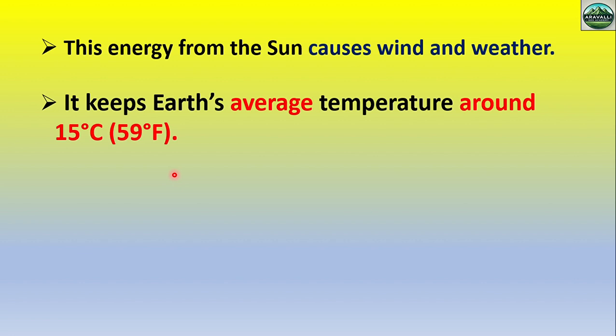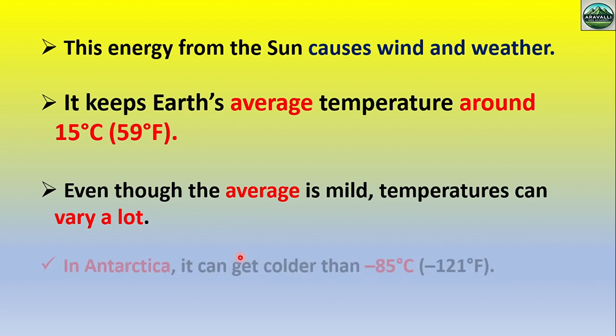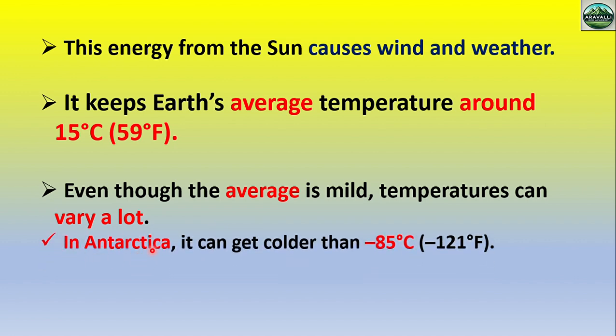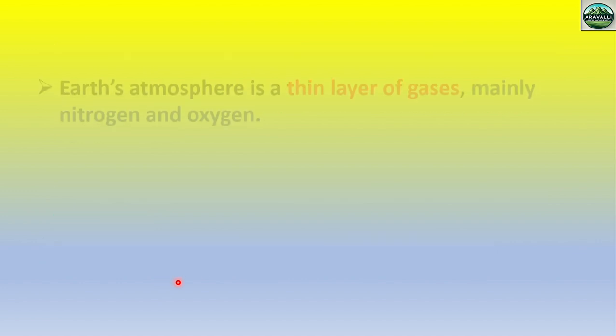Okay, I will tell you later how to convert degrees Celsius to degrees Fahrenheit, in upcoming videos. Even though the average is mild, temperature can vary a lot. It means the temperature varies from location to location or time to time. Like in Antarctica the temperature is around -85 degrees, but in desert areas the daytime temperature is more than 50 degrees, and night time is colder as compared to daytime.